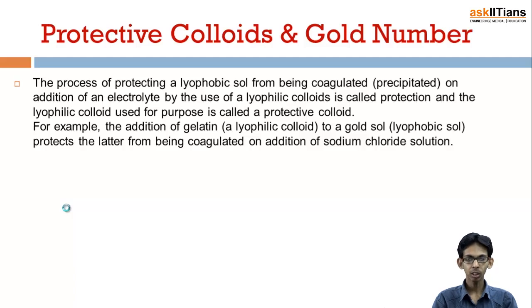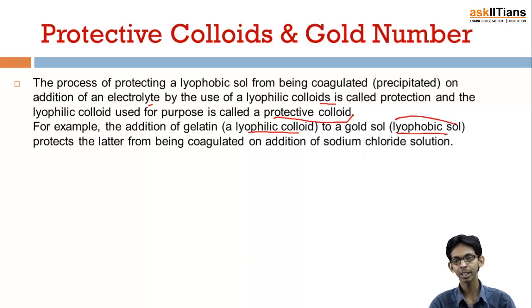The process of protecting a lyophobic sol from being coagulated on addition of an electrolyte by the use of lyophilic colloids is called protection, and the lyophilic colloid used for this purpose is called a protective colloid. For example, the addition of gelatin, which is a lyophilic colloid, to a gold sol, which is a lyophobic sol, protects it from being coagulated on addition of sodium chloride. That means the stability of lyophobic sols can be increased by adding lyophilic sol.